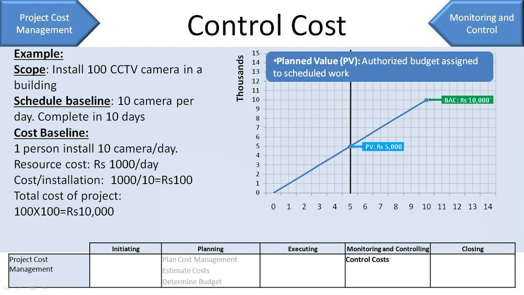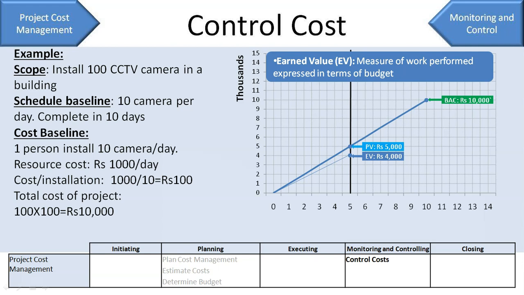Right? Now we want to calculate our performance. So say actually your technicians were able to do only 8 installations per day instead of 10 as planned. So on day 5, they were able to complete only 40 installations.